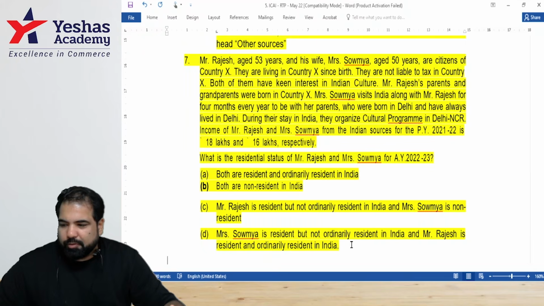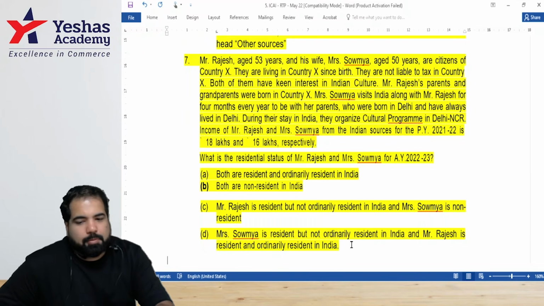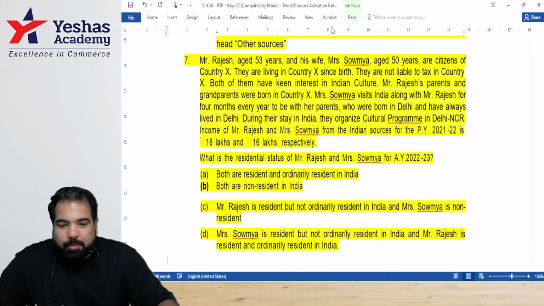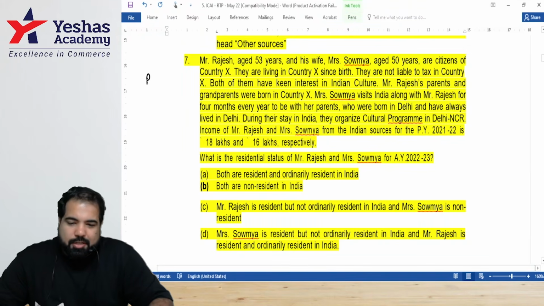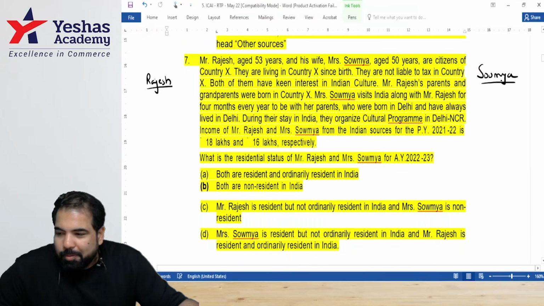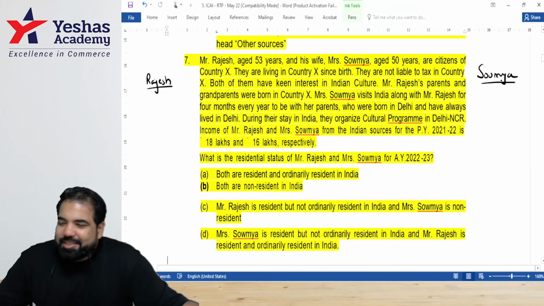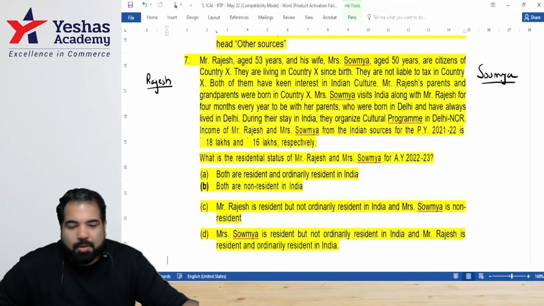I'll let everyone try for another minute. This is kind of tricky; if you're getting it, great. People online, I'm expecting an answer for Mr. Rajesh. What is the residential status? And then this is Soumya. Both are residents, but what kind of residents are they? ROR, RNOR. Soumya is RNOR. Okay.